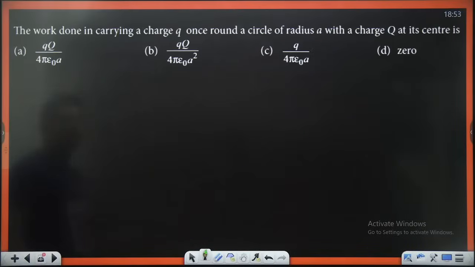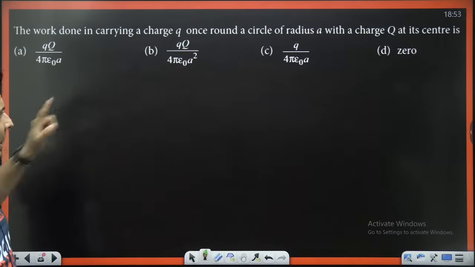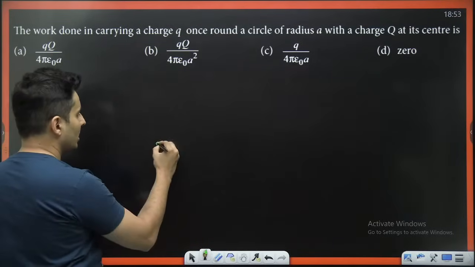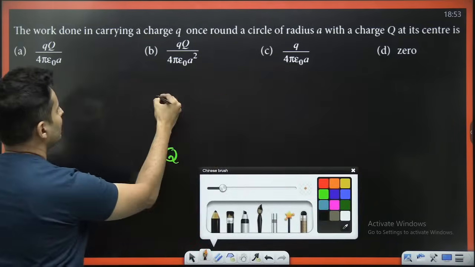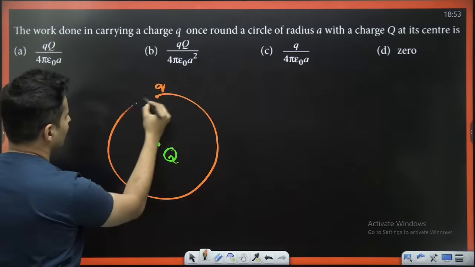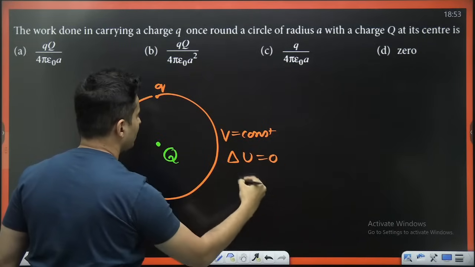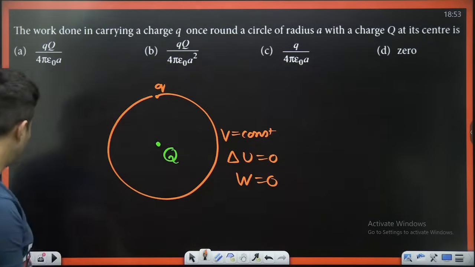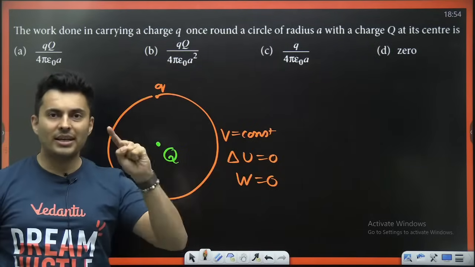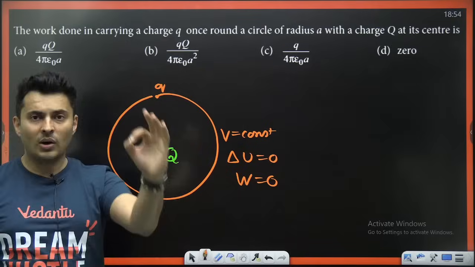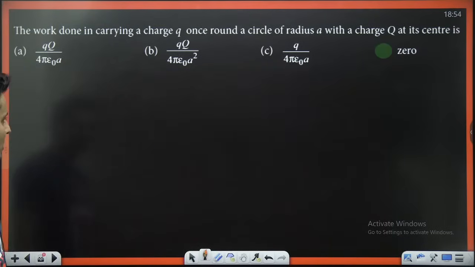Okay, next one. The work done in carrying a charge Q once around a circle of radius A with charge capital Q at the center is. I think the first question has already answered that. Charge capital Q at the center, and you are taking a small charge Q once around the circle. Obviously, this is an equipotential line, so there is no energy difference. So work done will also be zero. So 0 should be the answer. Yes, it is. On an equipotential surface, no work is done on any charge. Remember that, right? Very nice. Let's go to the next question.